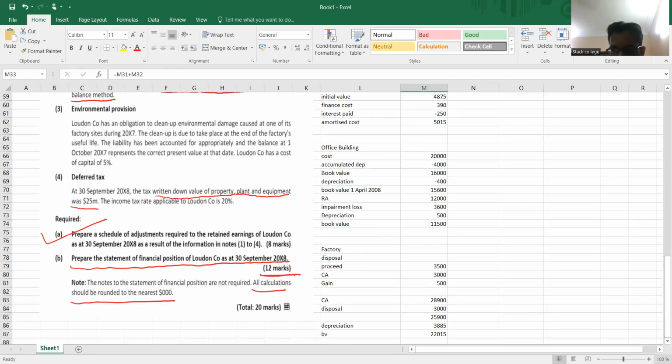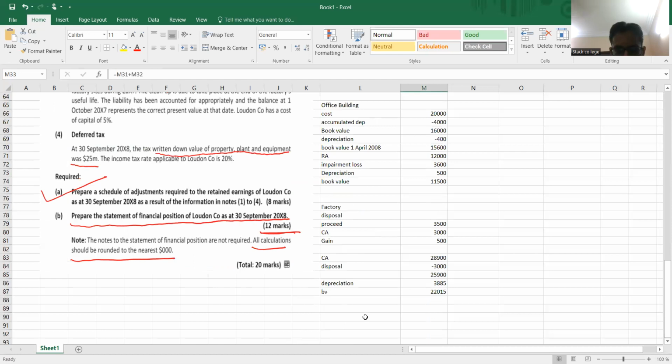Here you can put the tax adjustment. The carrying amount is from the balance sheet, 33,515, and the tax written down value, WDV, given in the question is 25 million.